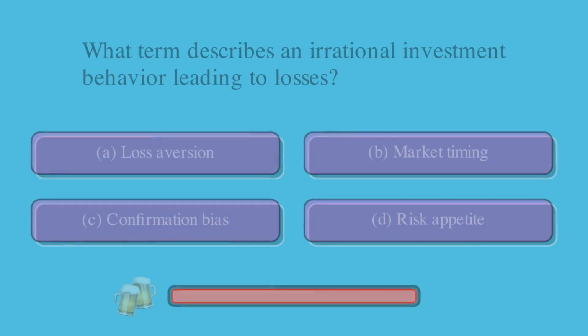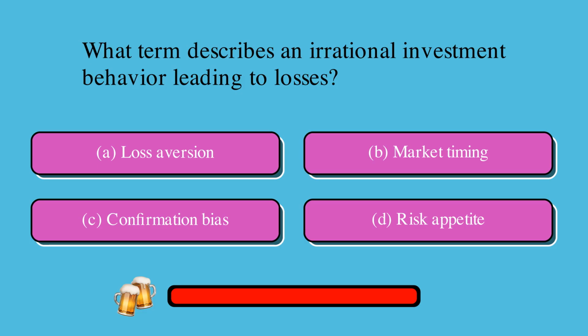Here's some behavioral finance trivia. What term describes an irrational investment behavior leading to losses? Is it A, loss aversion, B, market timing, C, confirmation bias, or D, risk appetite? The correct answer is A, loss aversion.